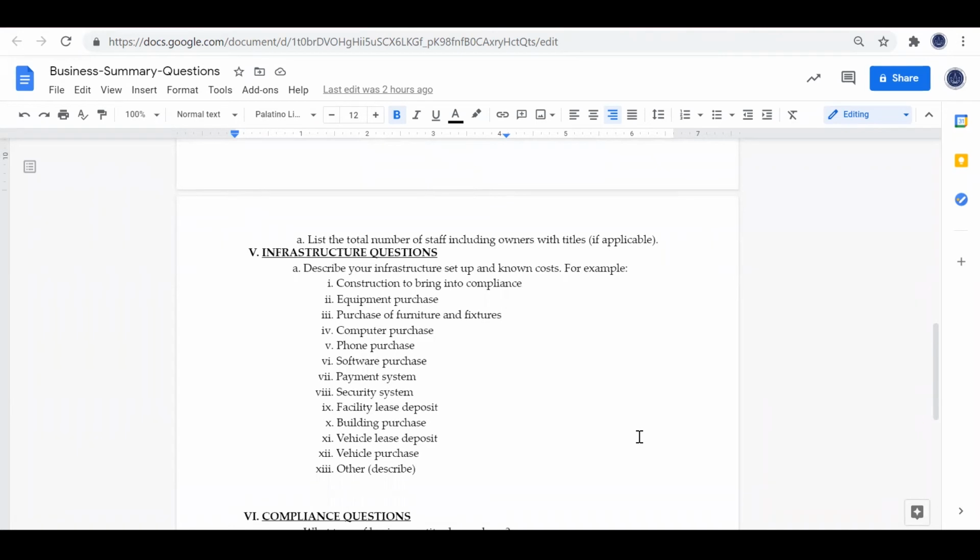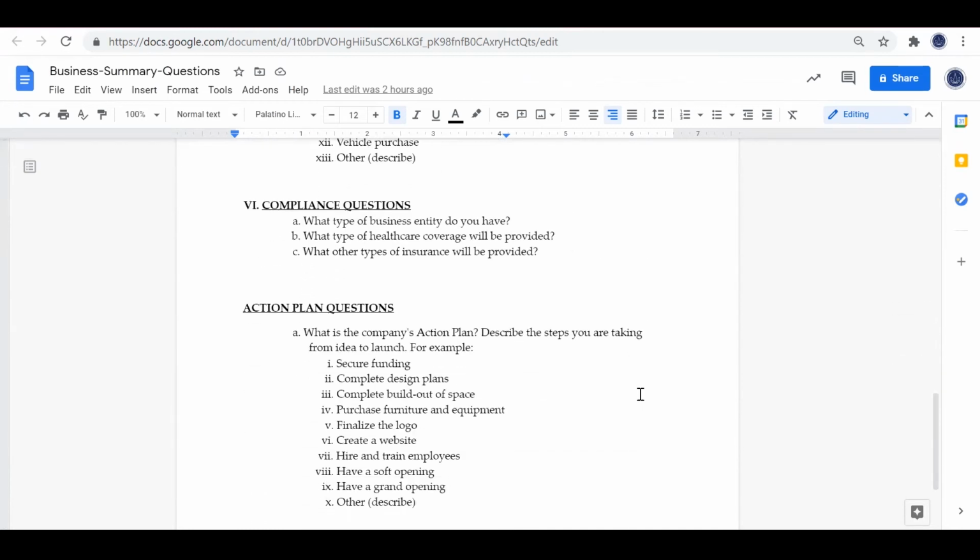These are the physical attributes of your business that you will have to spend money on to help you set up your business. For example, you might have to spend money on construction to bring your facility into compliance. You might have to purchase equipment, whether it's computer equipment, or it might even be packaging equipment. Other examples will include security systems, phones, and leases.